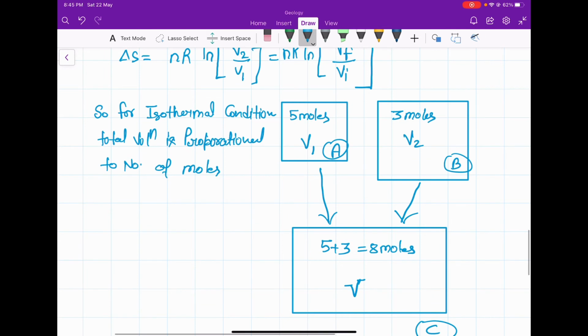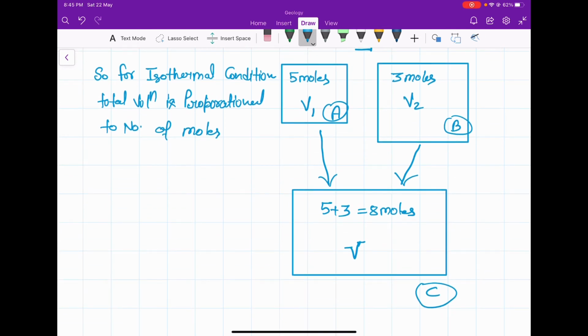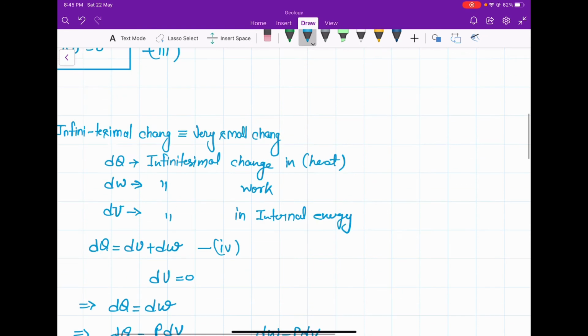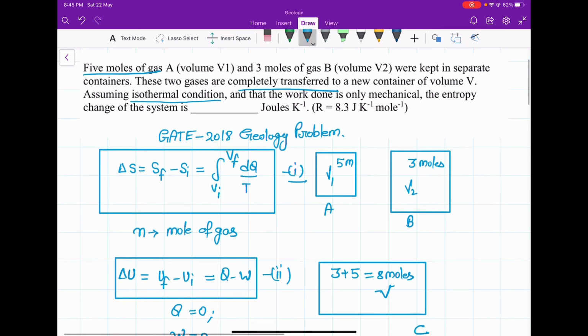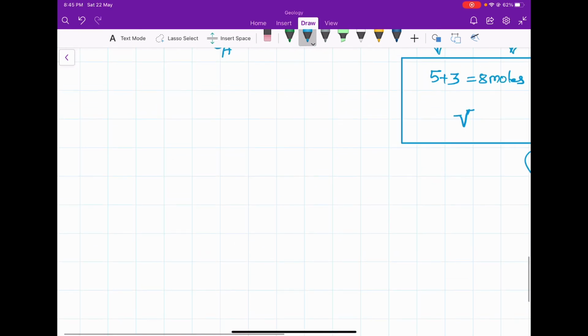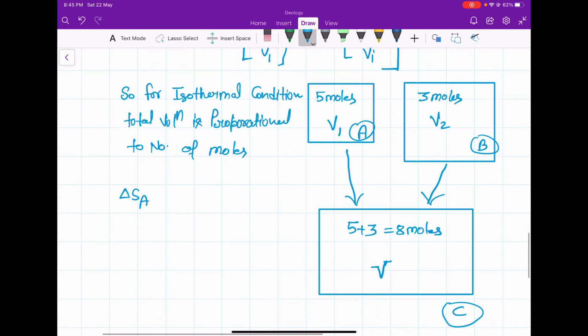So from A to C, that is the change in entropy from A to C. Assuming 5 mole of gas is completely transferred from container A to container C, there is a change in entropy.